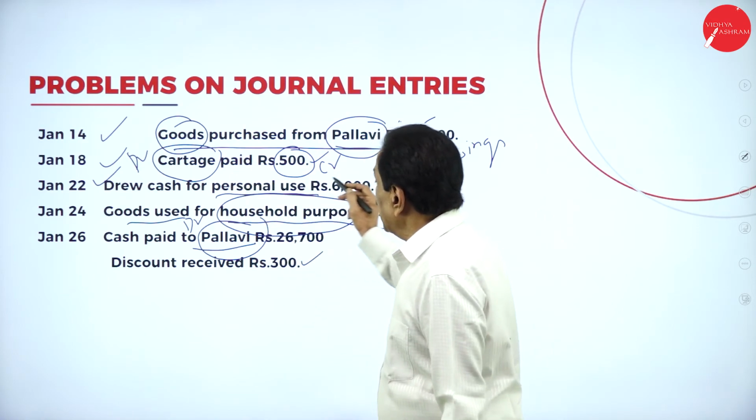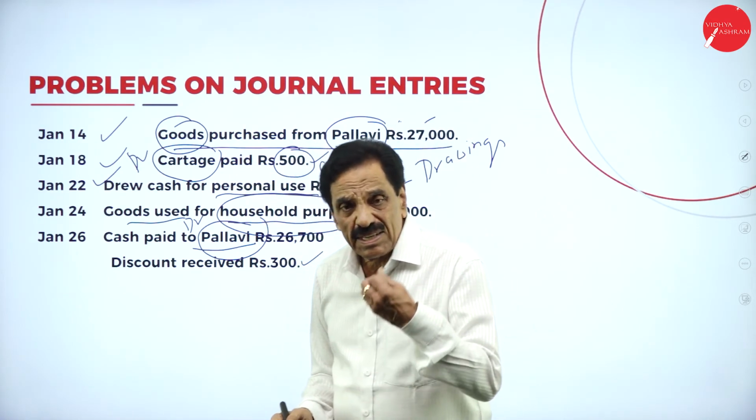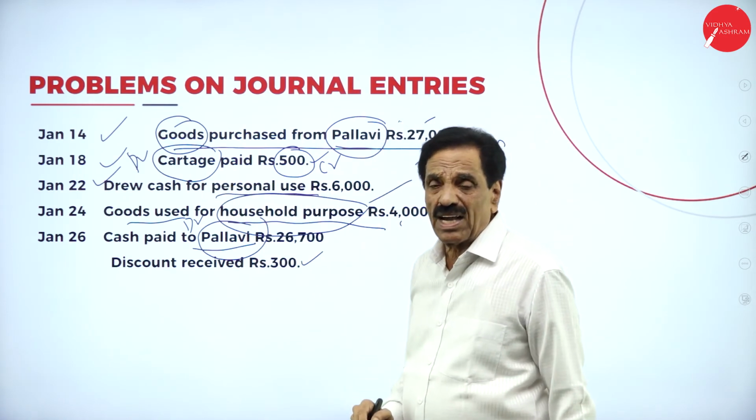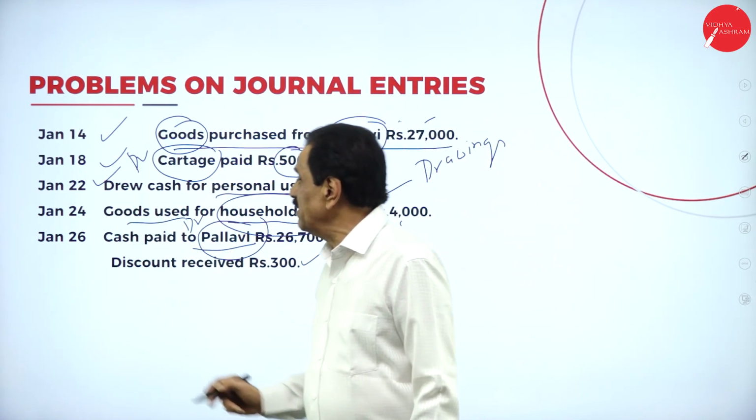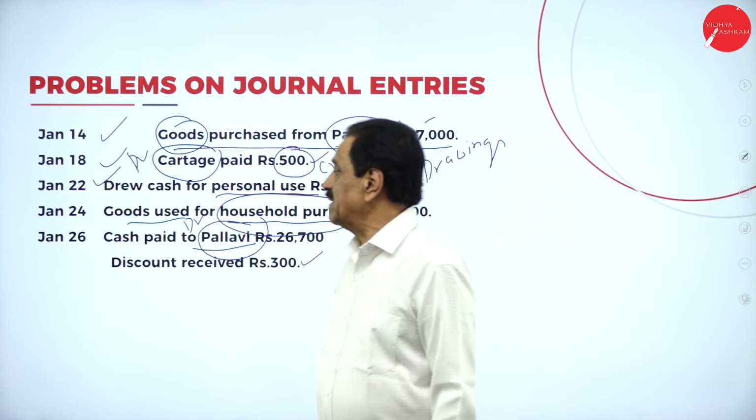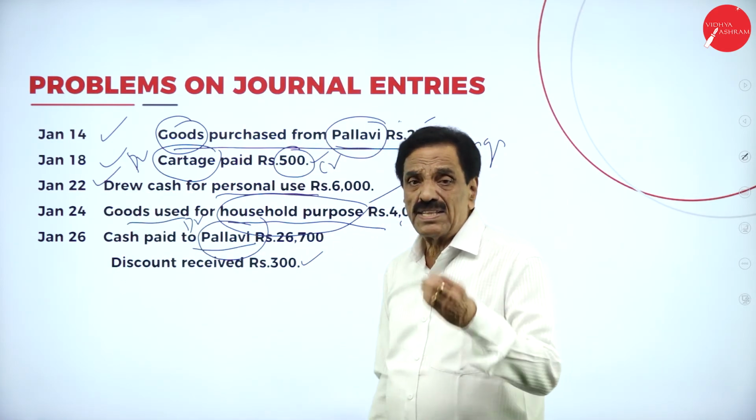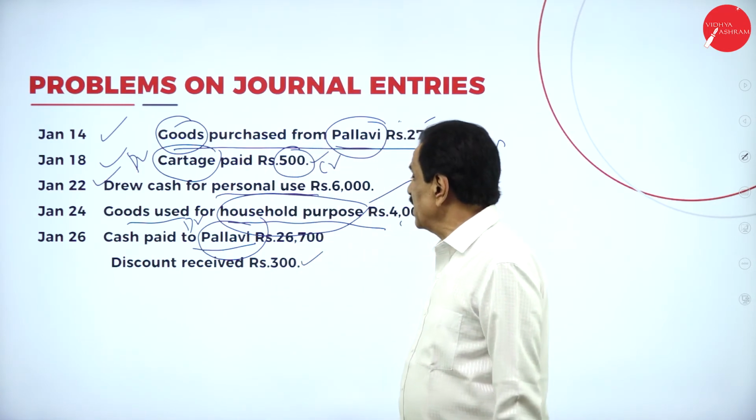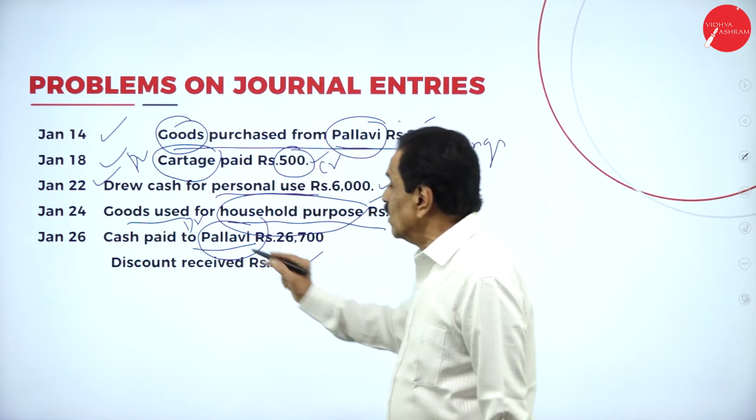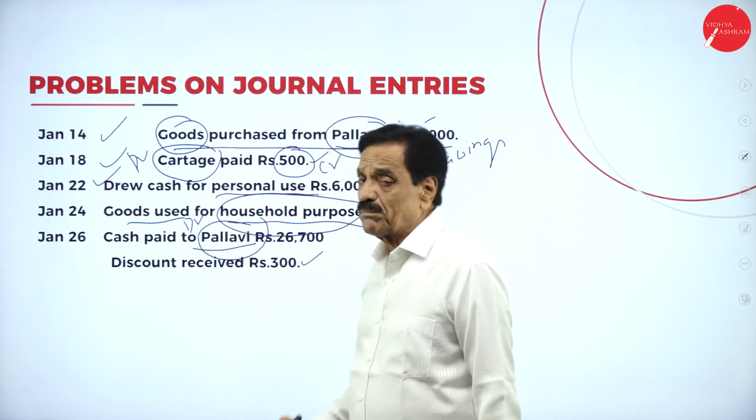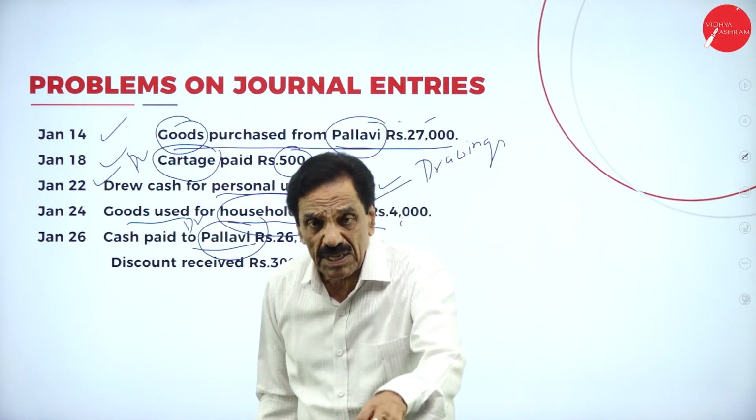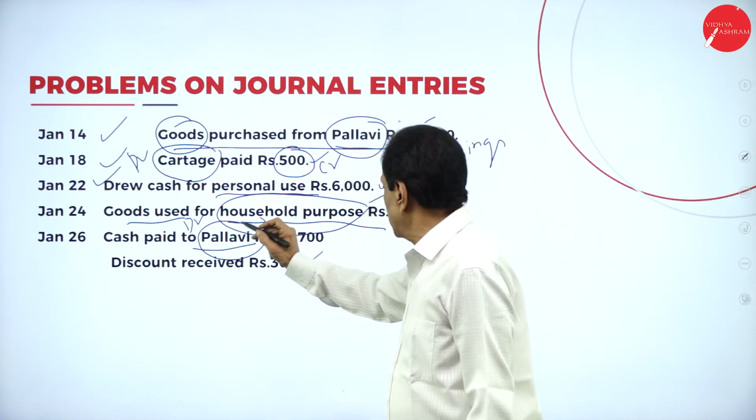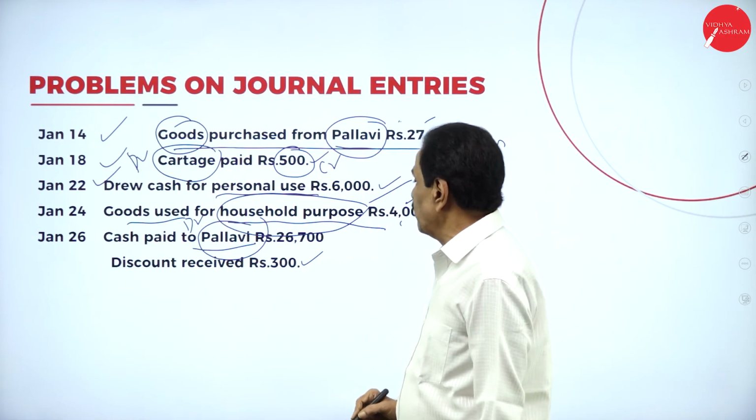Then cartage paid is an expenditure. Cash is going out. What's the entry? Cartage account debit to cash account. Then on the 22nd entry, cash drawn for personal use is called drawing. What's the entry? Drawing account debit to cash account. Goods used for household purpose: anything drawn from the business for household purpose is a drawing. Entry: drawing account debit to goods account to the extent of 4,000.